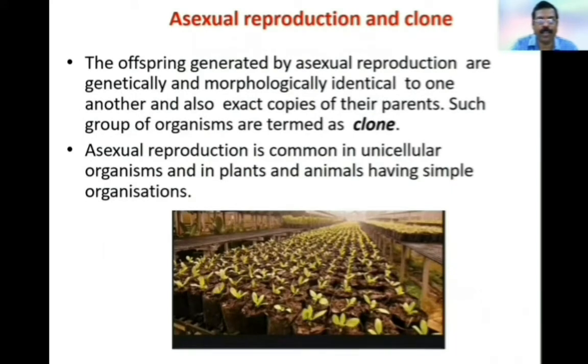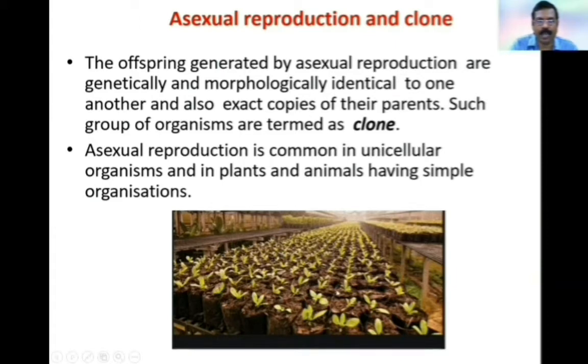Asexual reproduction and clone. The offspring generated by asexual reproduction are genetically and morphologically identical to one another and also exact copies of their parents. Such a group of organisms is termed a clone. Asexual reproduction is common in unicellular organisms and in plants and animals having simple organization.